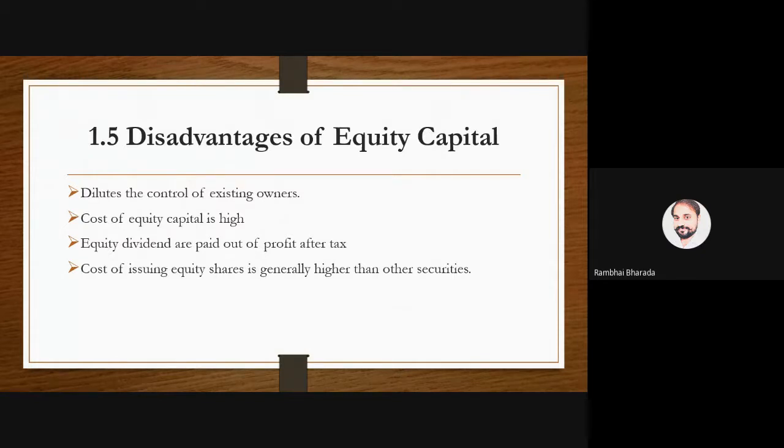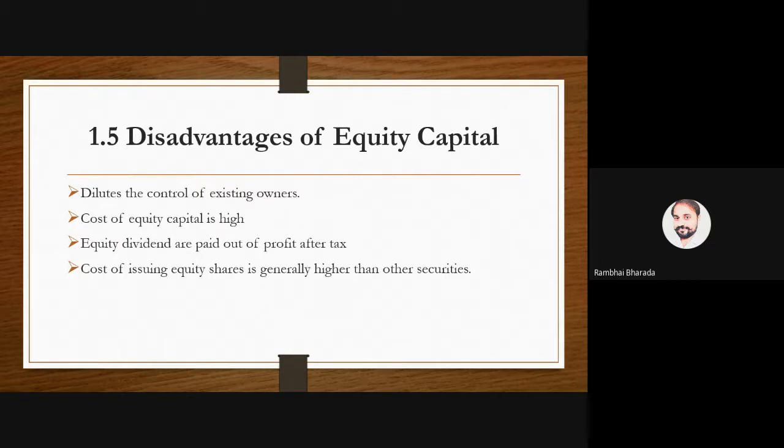But in case of equity share capital issuance, you need to follow some legal process. You need to open a separate account, appoint a particular manager for this, go through other formalities and registration, and these require many expenses. So from that point of view, the issuing expenses of equity share capital are higher than other securities.